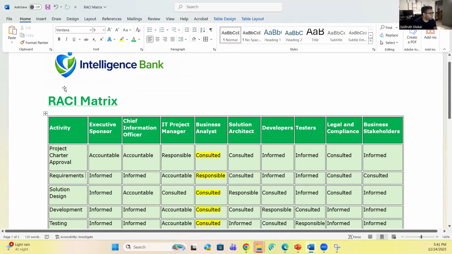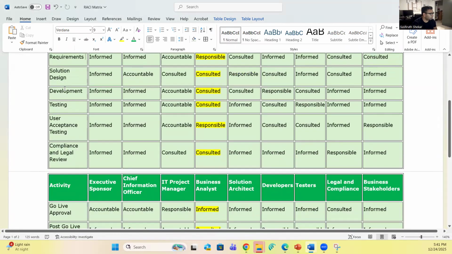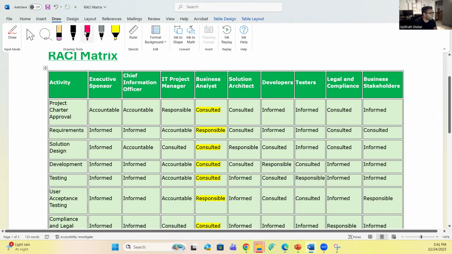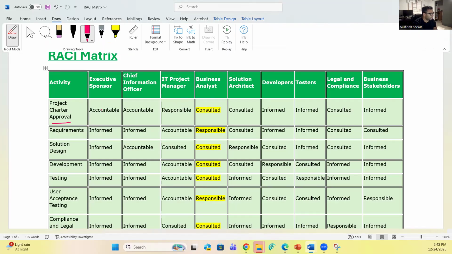I have listed a set of activities, and I'll go over each and every job role and let you know whether they are accountable, informed, consulted, or responsible. When it comes to project charter approval, the executive sponsor is accountable. They have to make sure that the project charter is approved, because they are leadership folks. I told you, right? They are leadership folks, they are on top.